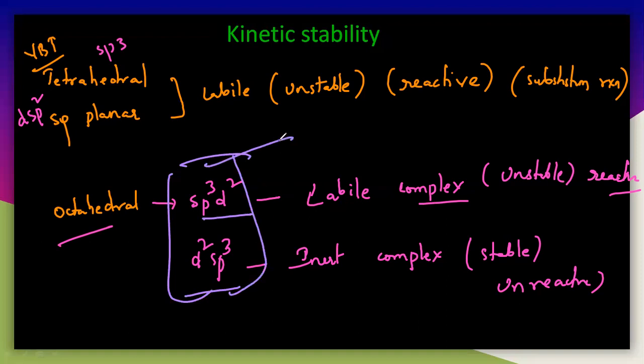So some complexes may be labile and some may be inert. Some complexes may be unstable and may easily undergo substitution reaction, and some may not undergo substitution reaction here. But in case of the tetrahedral and the square planar, they can easily undergo substitution reaction. Why? What is the reason here? So let us understand the reason for this.